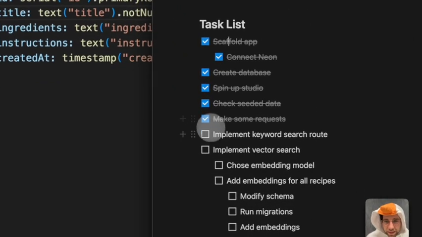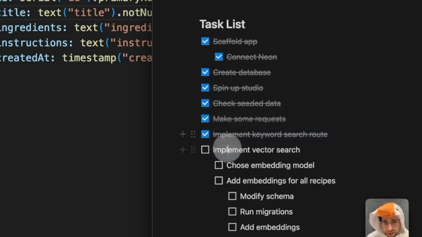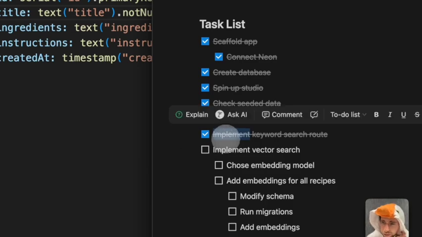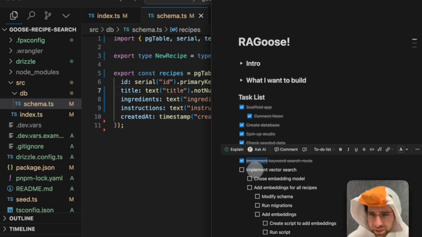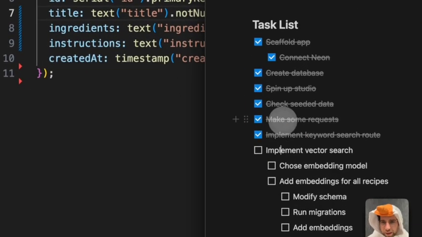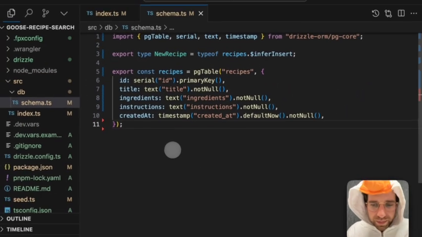We make some requests, and then we implement a keyword search route. I mean, we already did that, the AI did that for us. We don't need to look. Maybe we should actually look at what the queries look like. That'd be kind of nice. But it's been so long. We've been at this for so long. Okay, it's time to implement vector search. All right, vector search.